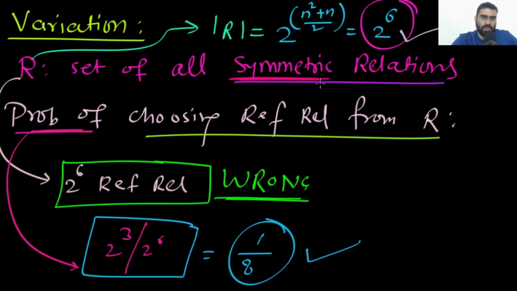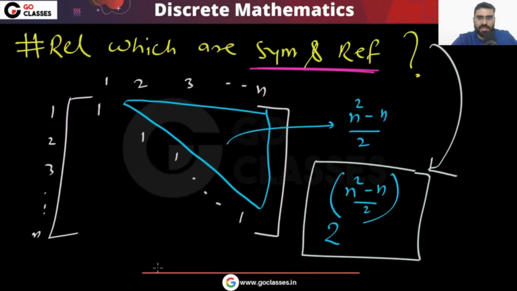Now they are asking you, what is the probability of choosing a reflexive relation from R? In this R, how many reflexive relations are there? So that will be your answer. Okay, so like this you can very easily calculate. Okay, let's move on now.